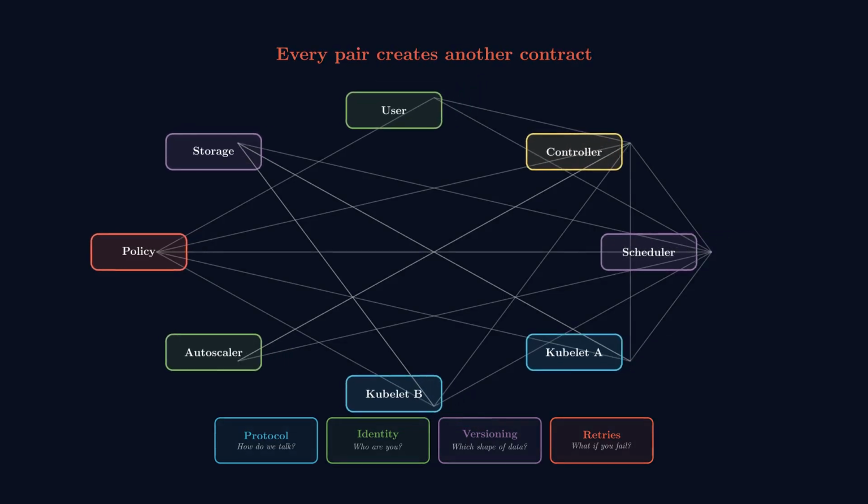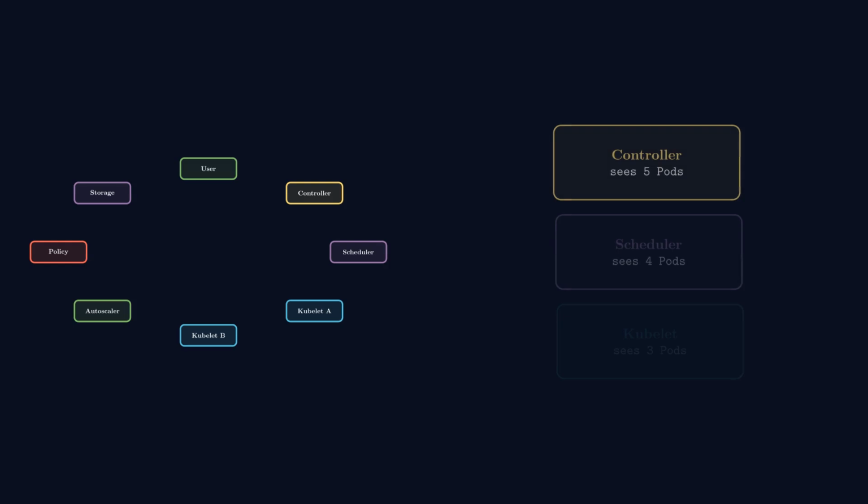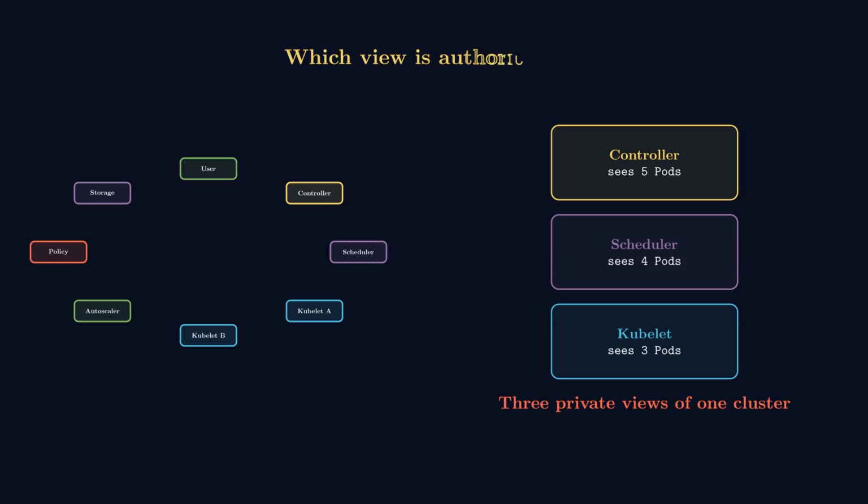But direct communication creates a more subtle problem. Each component can end up with its own version of reality. The controller may believe that 5 pods are running. The scheduler may see only 4. And one kubelet may already know that 1 pod has stopped running. So when those views disagree, which one should the system trust?